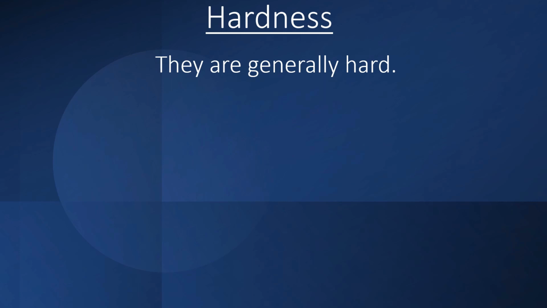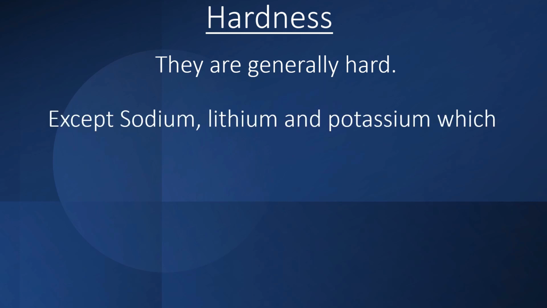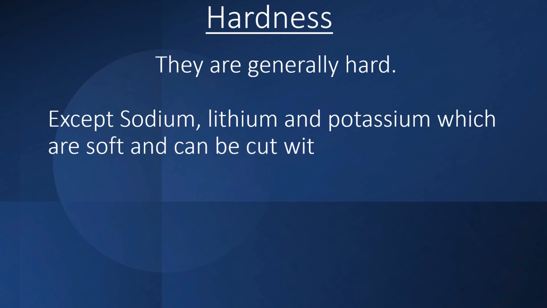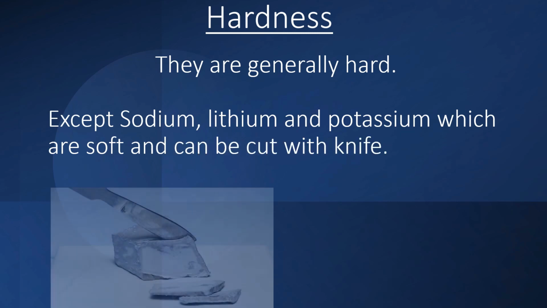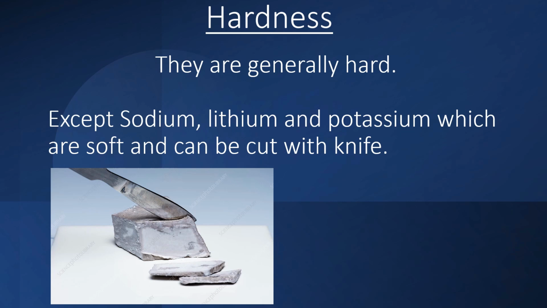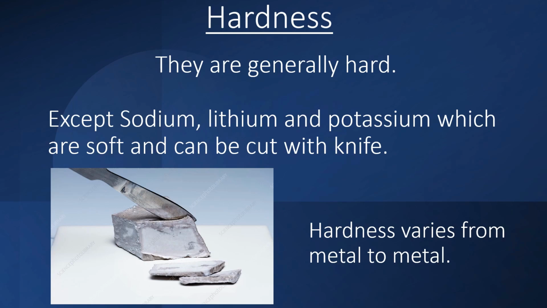But again, there are some exceptions to this. Hardness is not same for all metals. Some metals like sodium, lithium and potassium are very soft, we can even cut them with a knife. So, hardness varies from metal to metal.